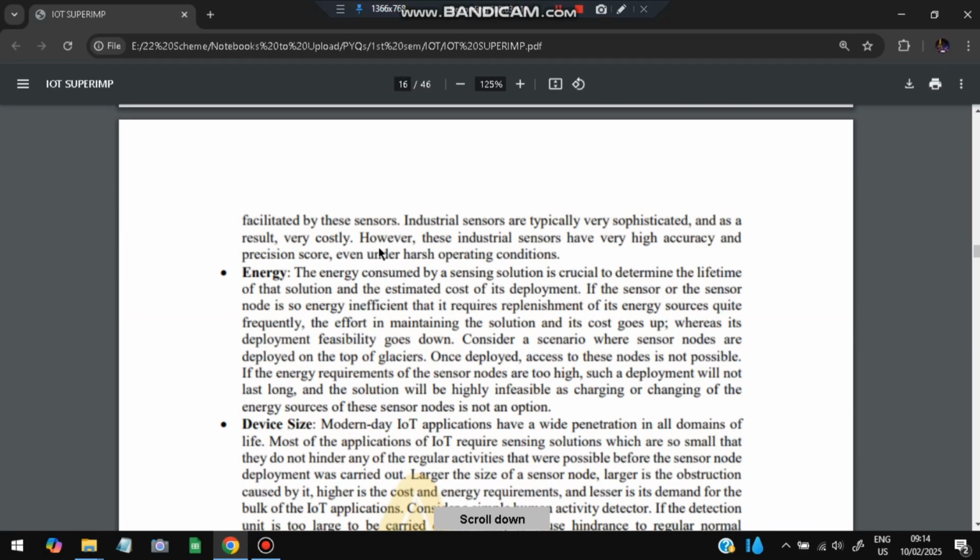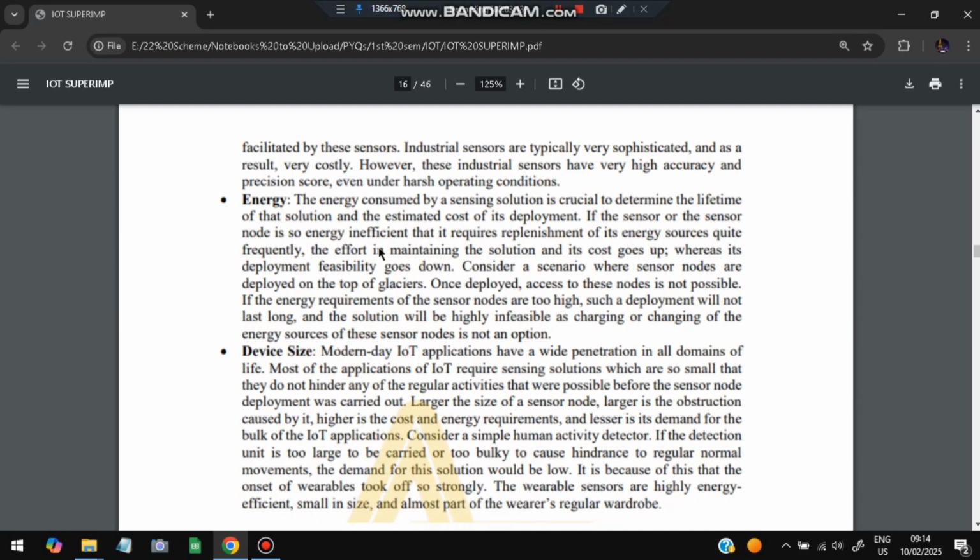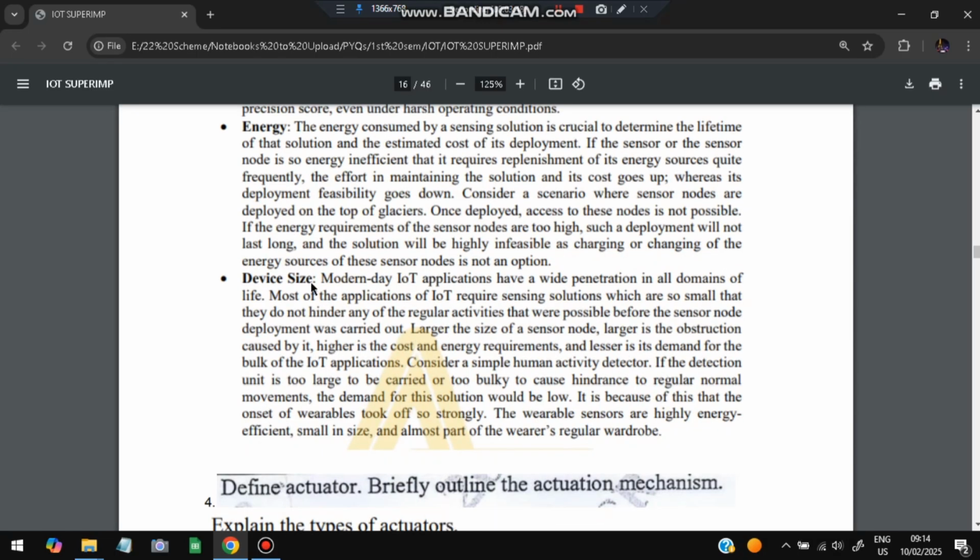Third factor is the energy it consumes, whether it consumes more energy or less energy. And the fourth and last one is the device size. What is the size of the sensor? It may be too bulky, too heavy to be carried. If it is to be deployed, it is fine if it is bigger, but if it is to be carried around, it should not be bigger, right? So that is the thing which we see, device size.